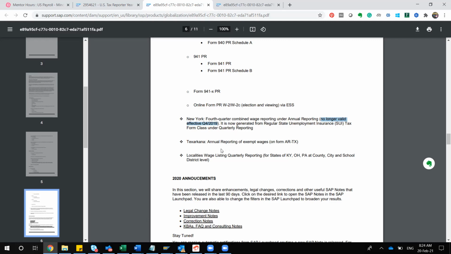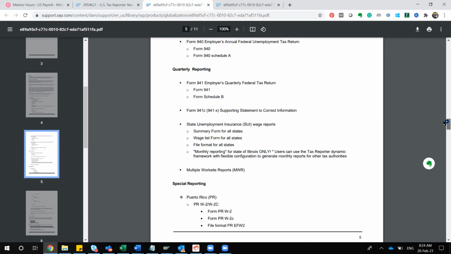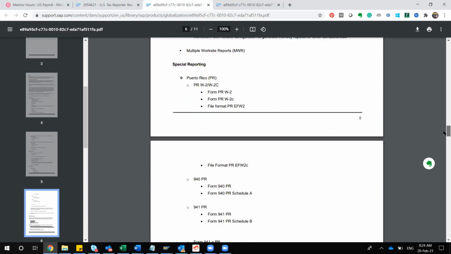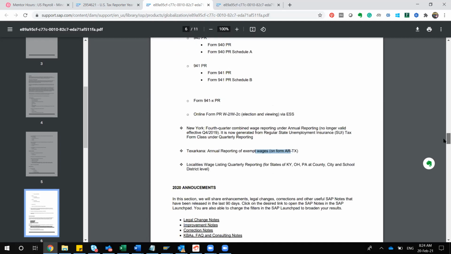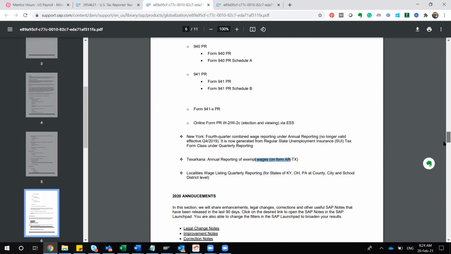Similarly for Texarkana, they have annual reporting for exempt wages. Also some specific locations, states, Ohio, Pennsylvania and all county. So you'll have some specific city and school district level special reporting. But our main major focus will always be on the annual and quarterly. The remaining things you should know, special reporting from a reporting point of view, but the main focus will always be on your annual and quarterly.